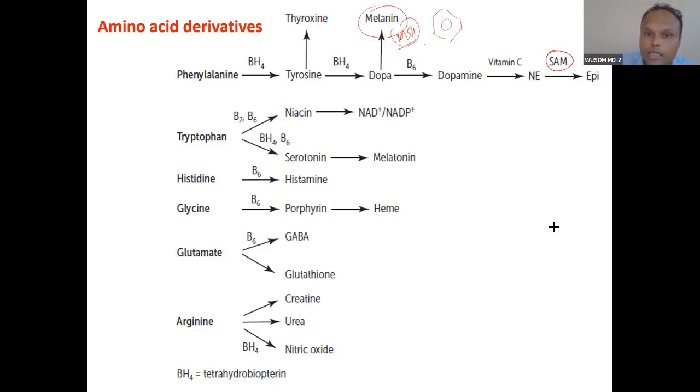You can see this is an indole type of compound, a polymer of many indole rings. So this is melanin. Melanin is of 2 types. You can see eumelanin. U means true melanin, and there is pheomelanin.